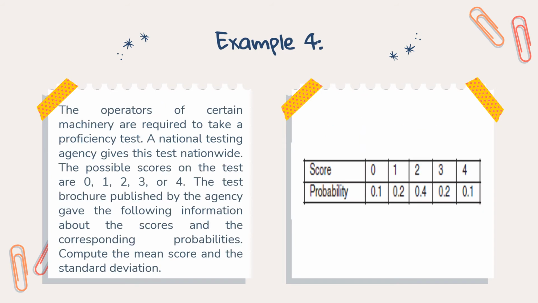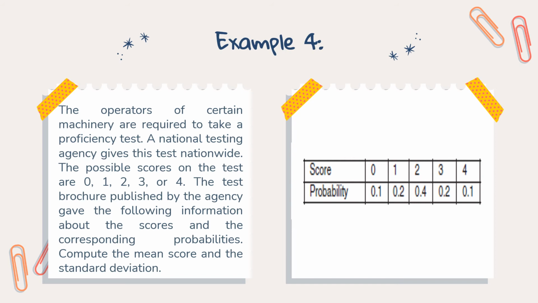Example 4. The operators of certain machinery are required to take a proficiency test. A national testing agency gives this test nationwide. The possible scores on the test are 0, 1, 2, 3, or 4.